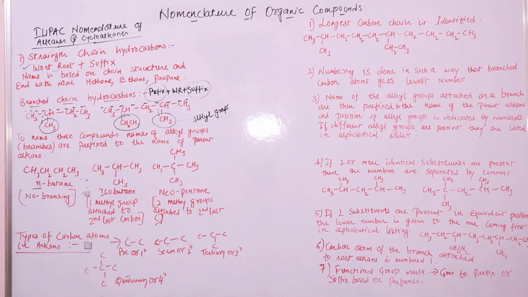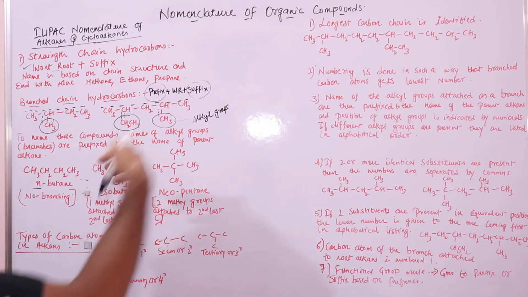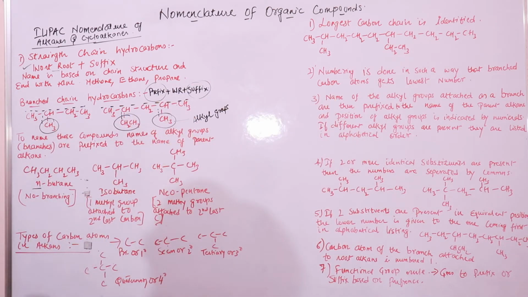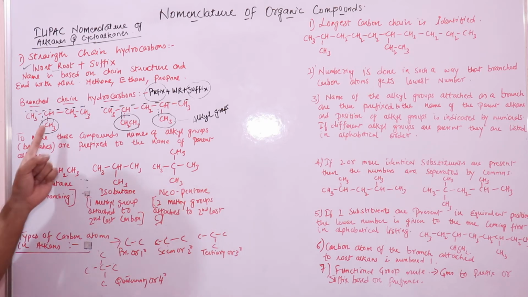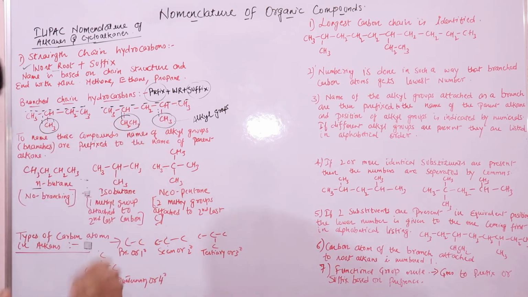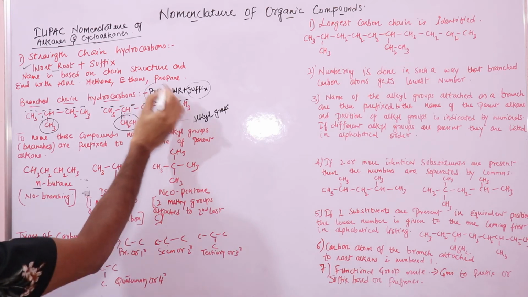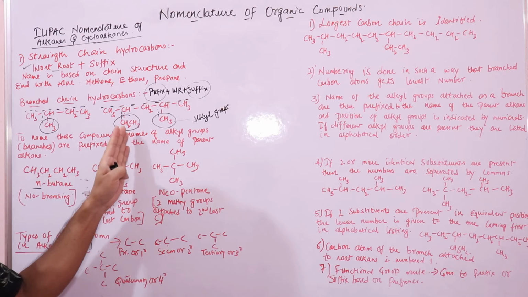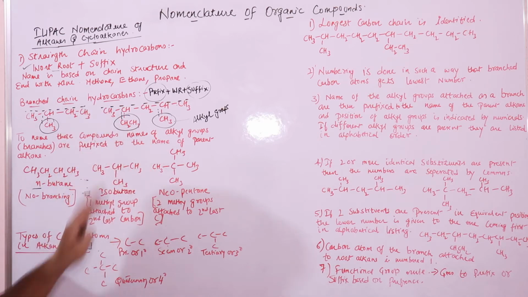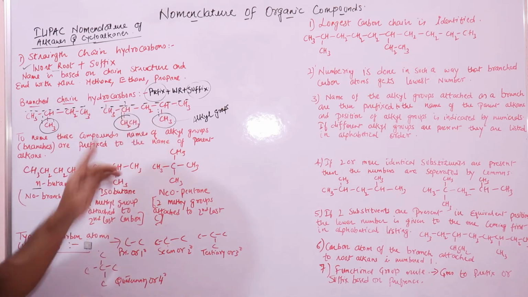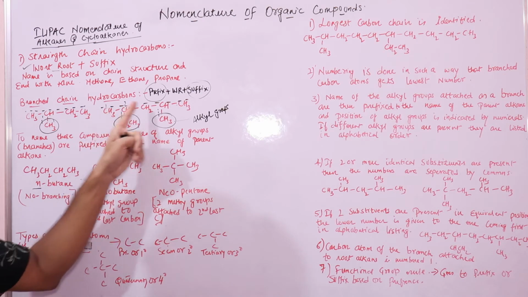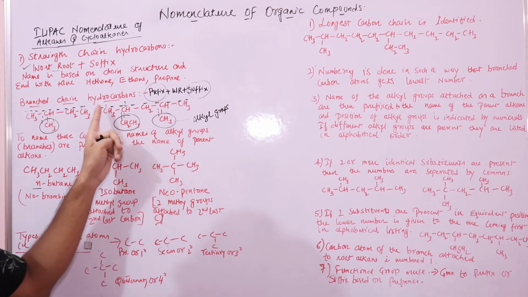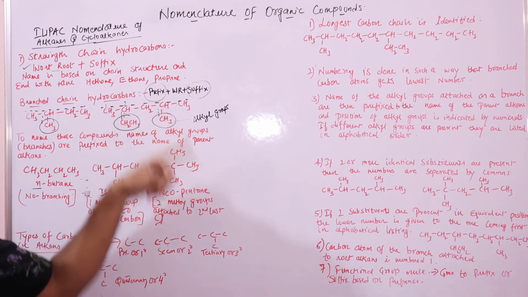Now how to name these, we'll see that in a moment. Just remember, the branches that are coming out are nothing but alkyl groups, and these branches would be prefixed to the name of the parent alkane. So first you will put ethyl. It's 1 2, this is 2-ethyl, 1 2 3 4 5 pentane, 2-ethyl, 1 2 3 4, 4-methyl.